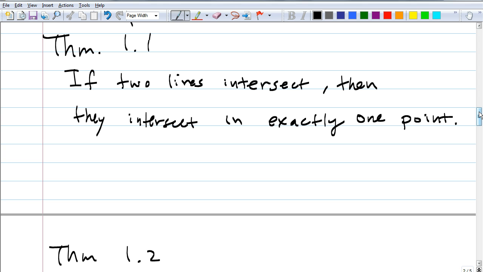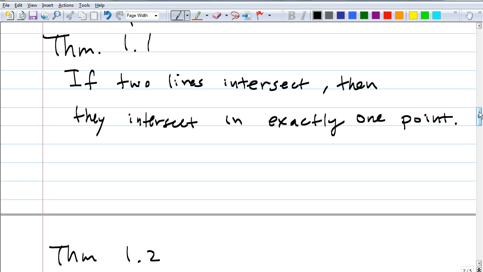Okay, now, what sort of questions do you have? You had a what-if. What do you mean? What if one line is intersecting on the same line? Like, they're basically the same line. Good. I like this, because I want you to be thinking about this. I don't want you to just memorize it without really understanding and thinking about it. What if the two lines are the same exact line?